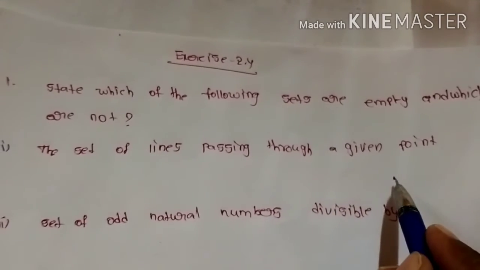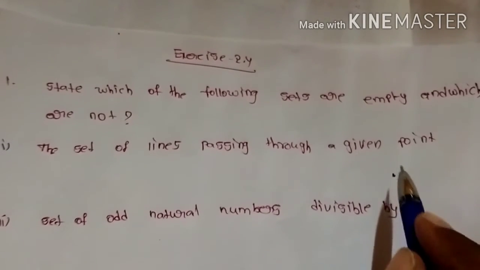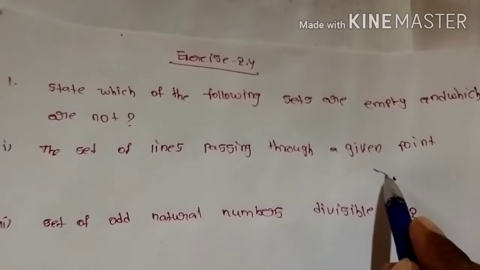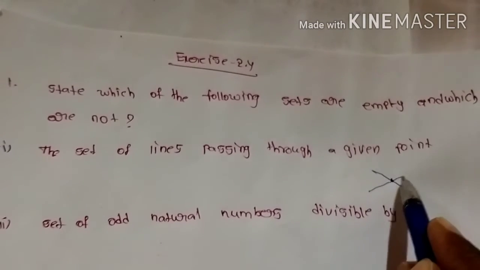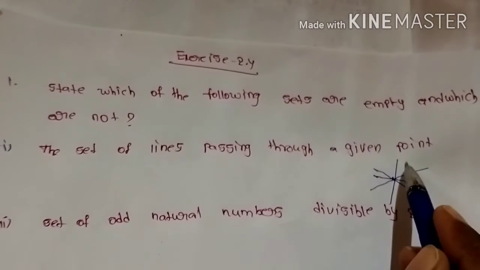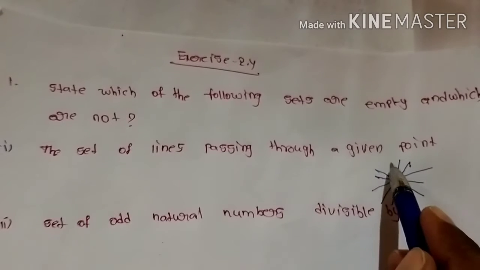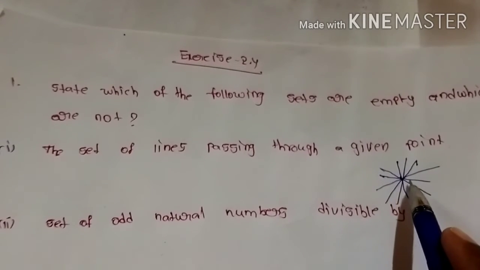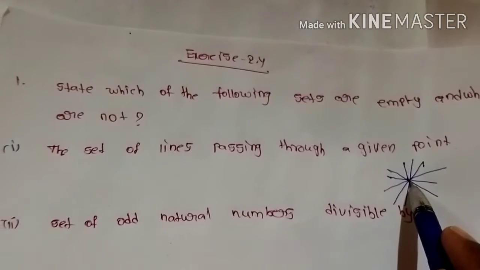For example, I have taken one point here. See how many lines will pass through it. You can see this is one line, and yes, there is another. So that means you can see here we can draw infinite lines. There are infinite lines passing through the given point.